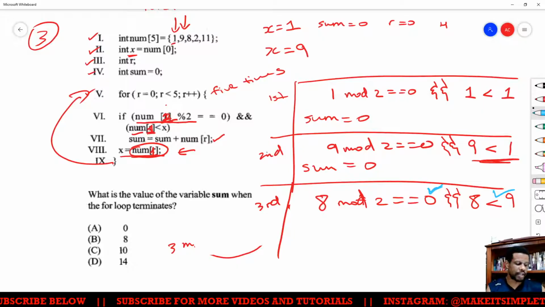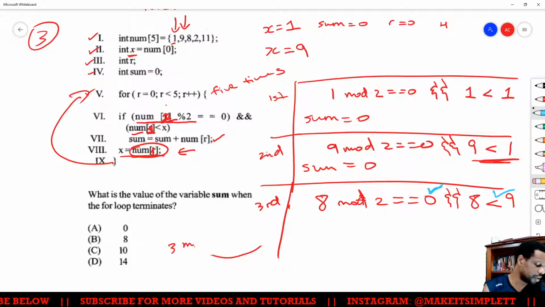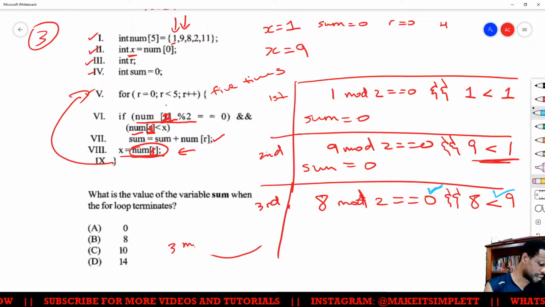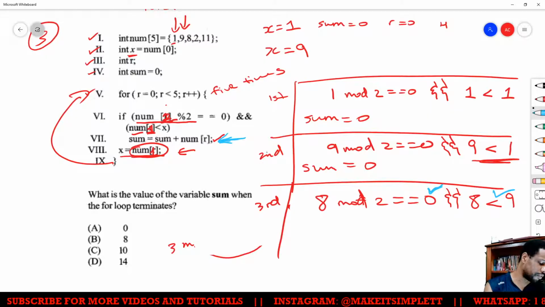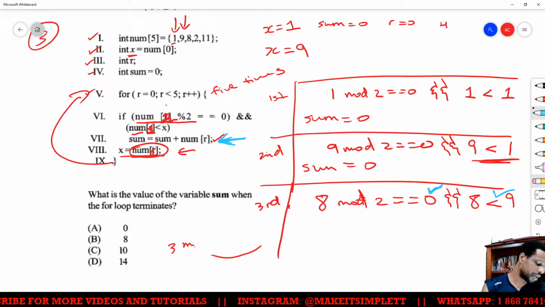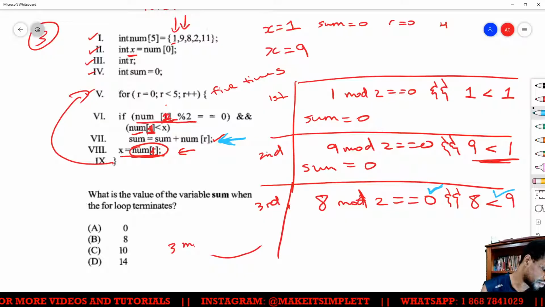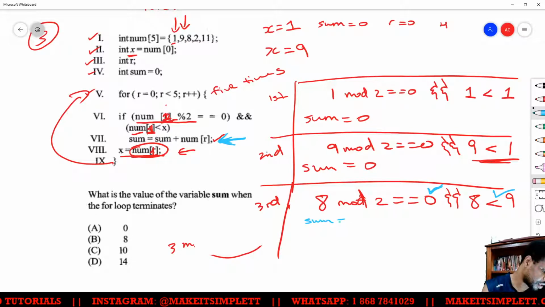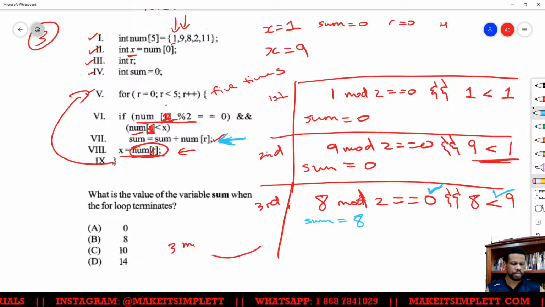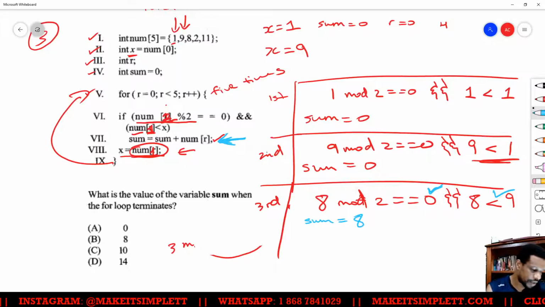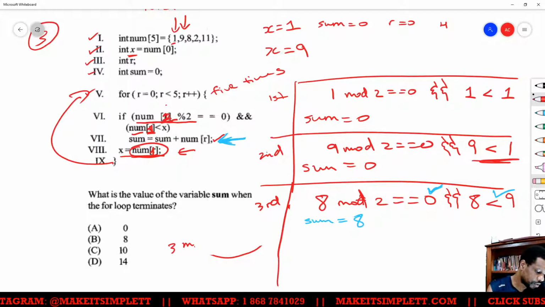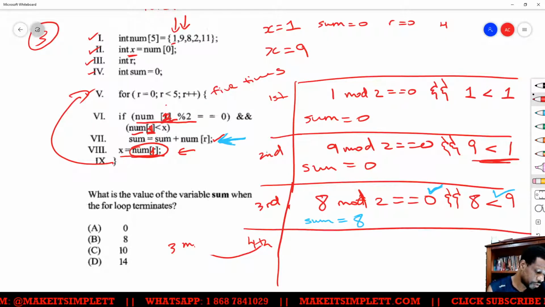So that means both conditions are correct. Because both conditions are correct, now we're going to be able to do the addition part that we kind of ducked for a while now. So now we could add the value inside r, which is 8, plus sum. So sum is equal to sum plus 8. So now sum is equal to 8. Alright, so you're following me there so far. Going on now to the fourth loop.